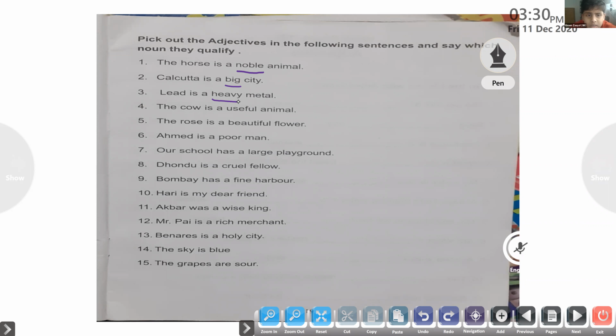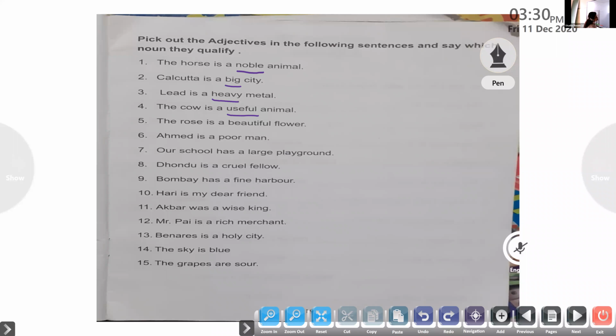The cow is a useful animal. Now pick out the adjective in that sentence. Useful. So useful is the adjective in the sentence. Now we have understood what an adjective is.